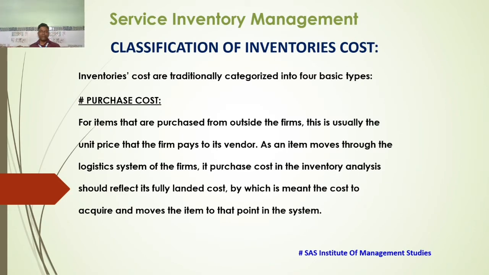Then the classification of inventory costs. Friends, inventory costs are traditionally categorized into four basic types. First is purchase cost. For items that are purchased from outside the firm, this is usually the unit price that the firm pays to the vendor. As an item moves through the logistics system of the firm, its purchase cost in the inventory analysis should reflect its fully landed cost, by which is meant the cost to acquire and move the item to that point in the system. So this was the purchase cost.